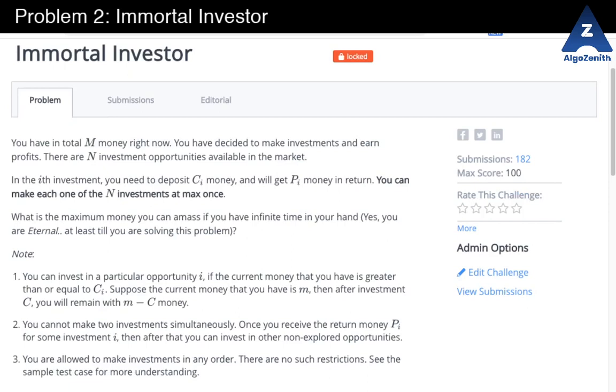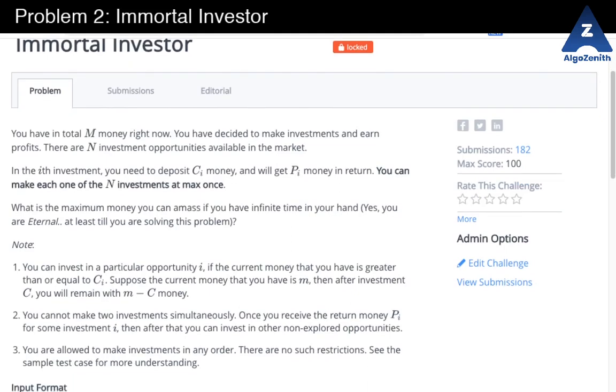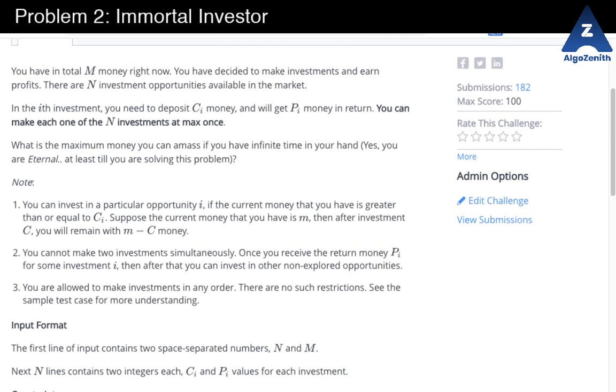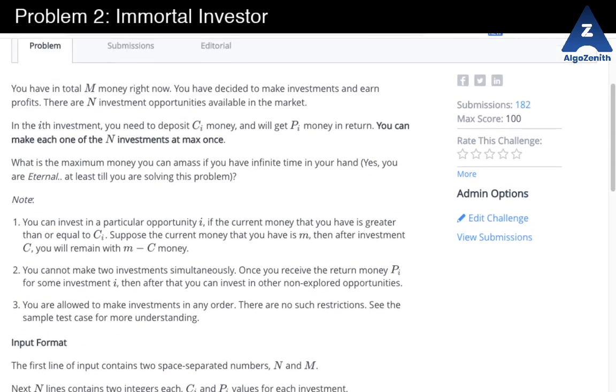What is the final amount of money that you can amass in total at the end of all the investments that you want to do? The constraints are up to 10 to the power 5, so you need to do it in something less than quadratic. So this is quite simple to think about.